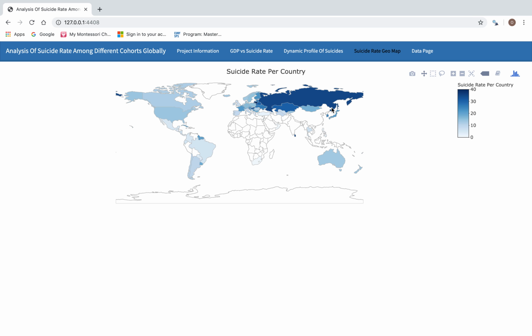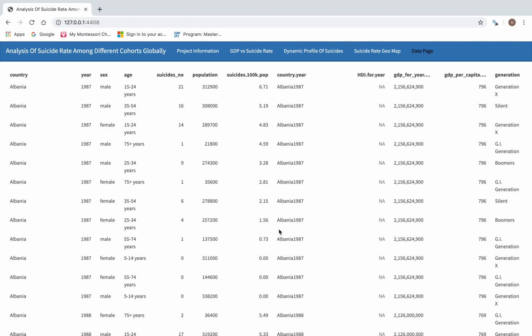So we can notice that the higher suicide rate is distributed among northern developing countries, and possibly only Sri Lanka is the exception as being a southern country here. Also, my project contains a data page tab panel, which is basically a raw data table. It's quite slow to download. Oh yeah, it's here.